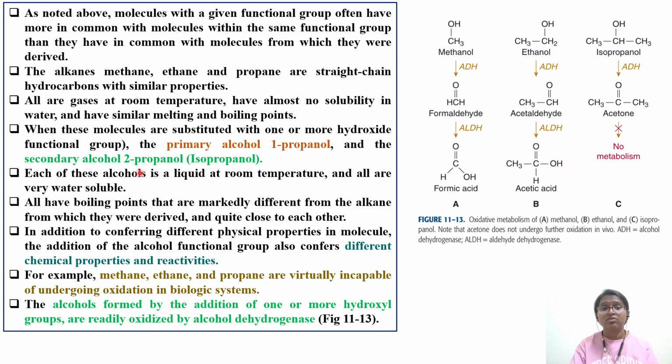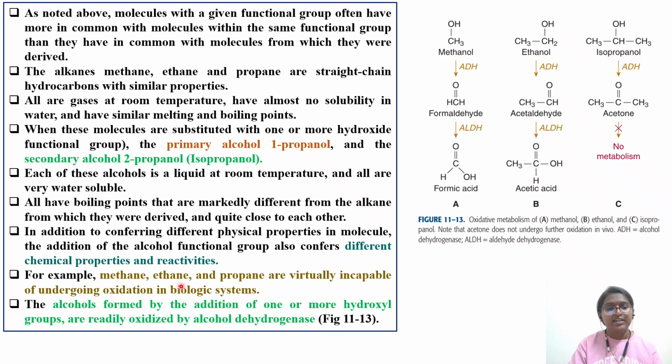Each of these alcohols is liquid at room temperature and all are water miscible. So just by addition of one functional motif, the physicochemical properties change. The metabolism is changing. The toxic metabolites formed, by multi-step or single oxidation step, are some acids and some ketones, because of which the toxicology of that particular chemical will change.